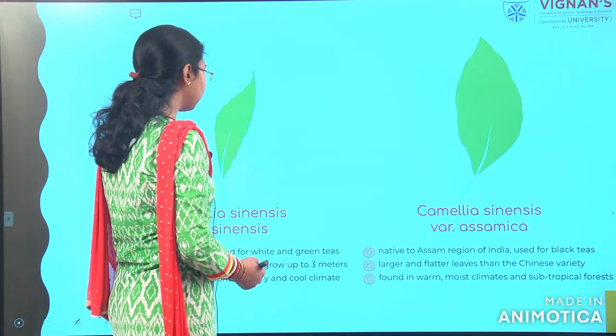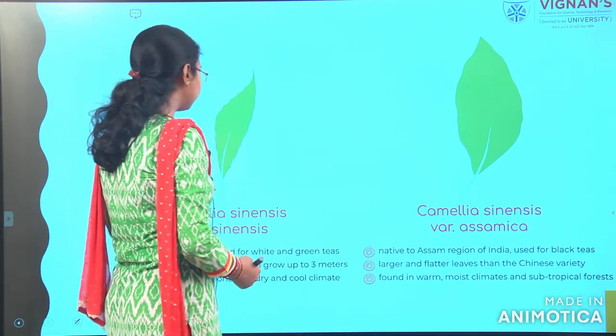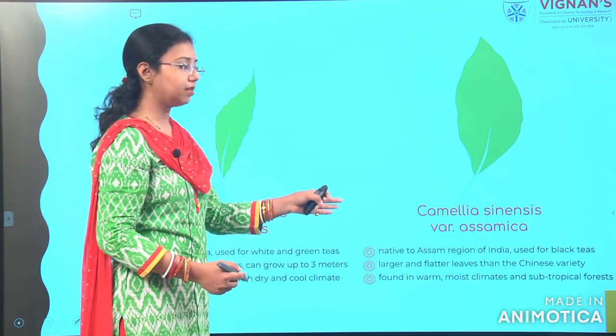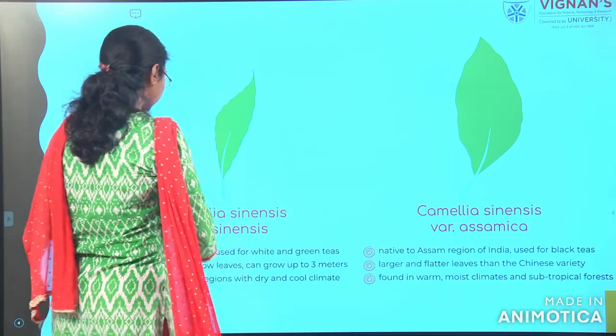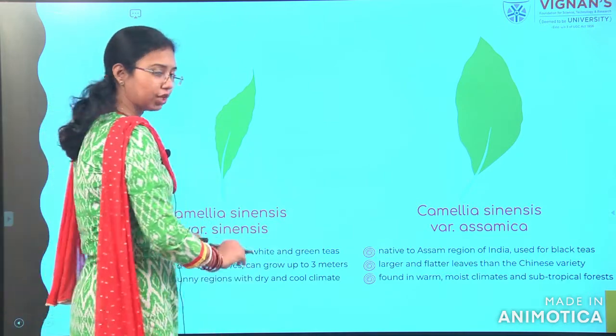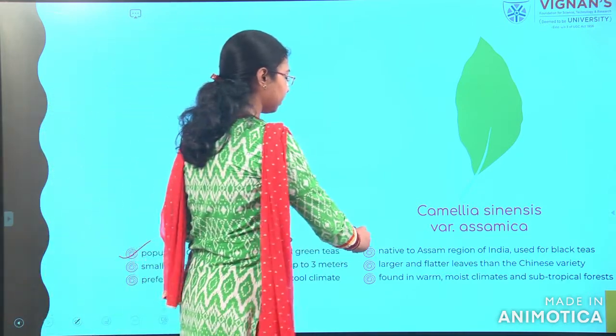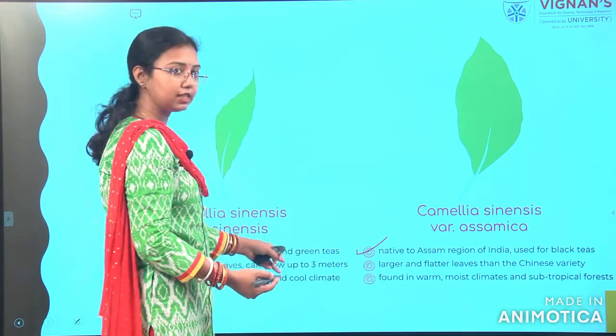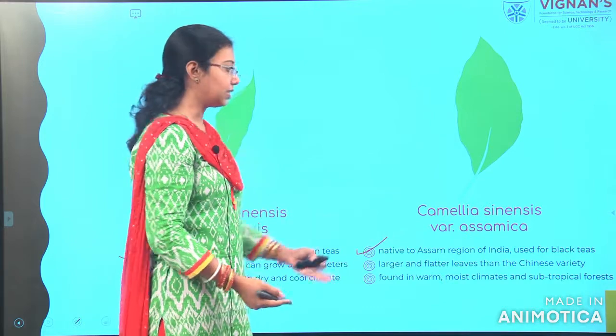Here you can see the difference between Camellia sinensis and Camellia Assamica. As I told you, sinensis is mainly popular in China, whereas Assamica is native to Assam and India. This one is for green tea, and that one is for black tea.